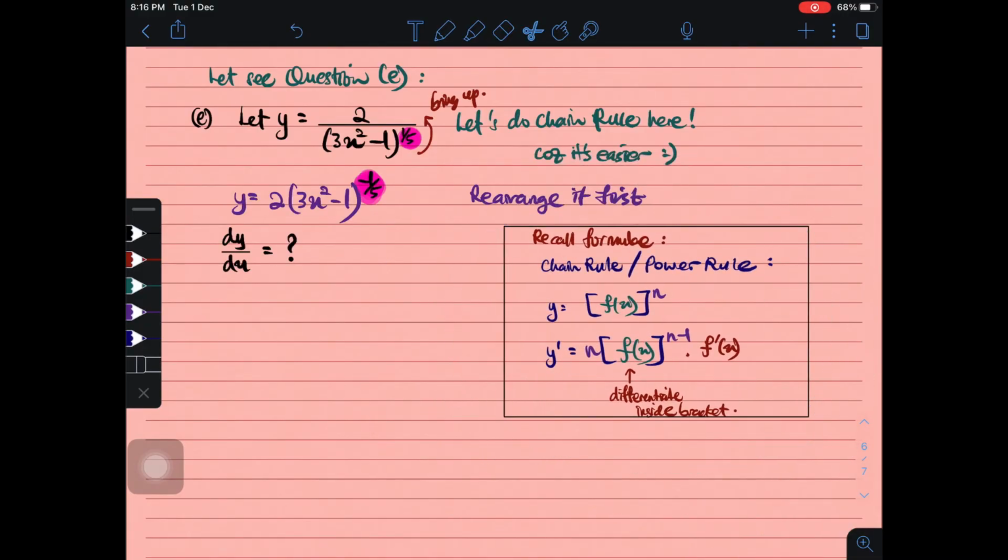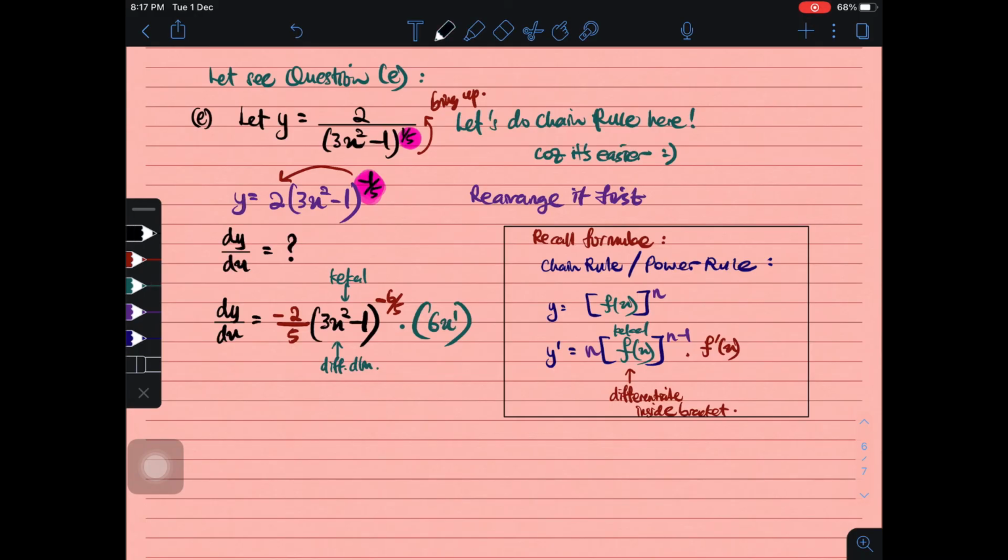Okay, so now we differentiate it. dy/dx is equal to 2 times with the negative 1 over 5, and so you get negative 2 over 5 times it with 3x squared minus 1. You just remain it like that, kekalkan dekat situ, and the power will be changed, negative 1 over 5 minus 1. Okay, and so you get negative 6 over 5, and then times with, in a bracket, differentiate the original function, and so you get 6x to the power of 1. Okay, and here you simplify it, and so that's your answer.